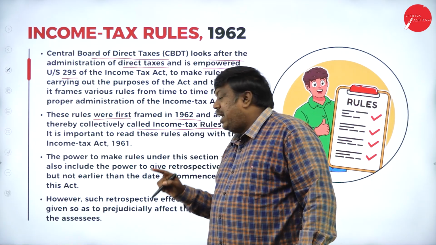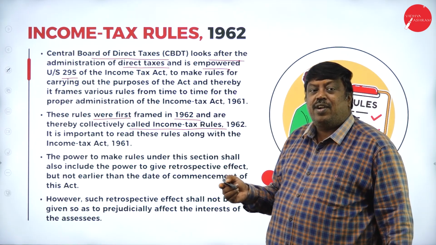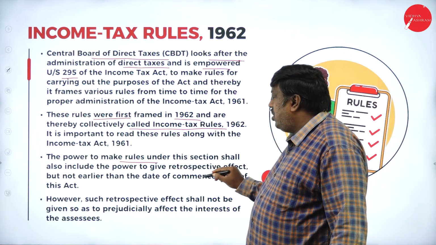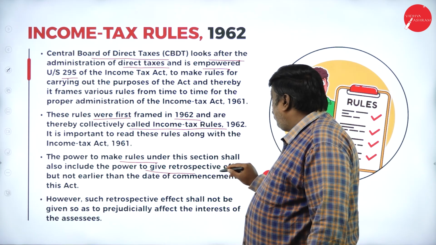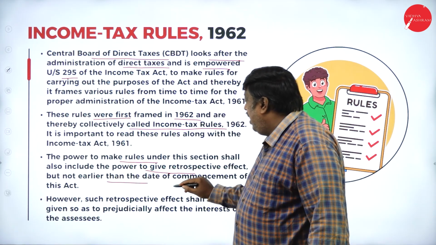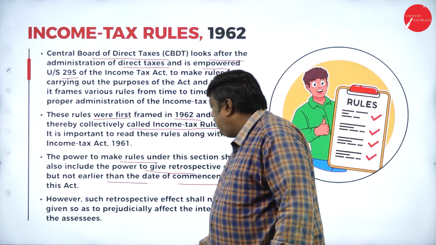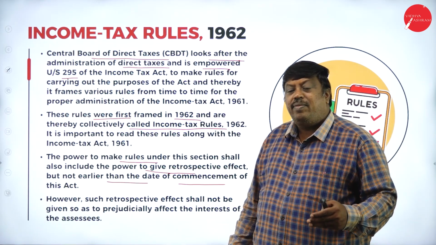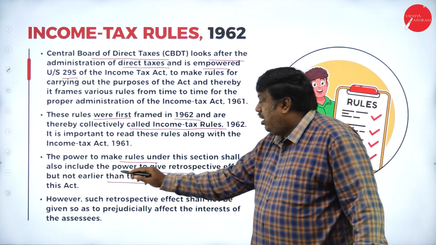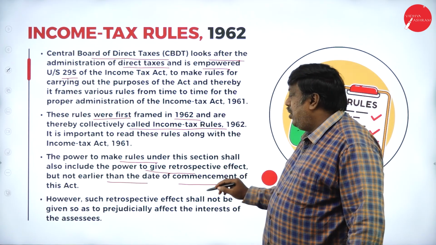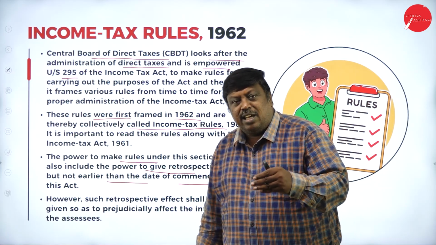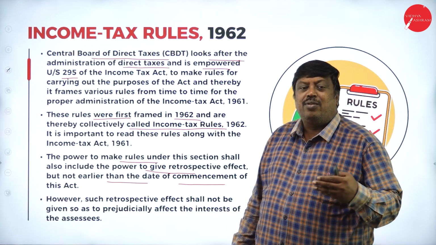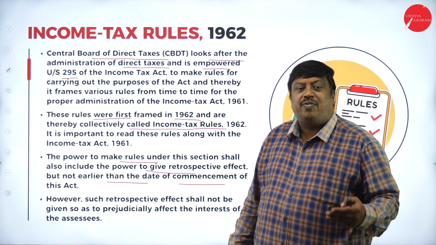The rules were framed in 1962 and came into existence from 1st April 1962. The power to make the rules under this section shall include the power to give retrospective effect, but not earlier than the date of commencement of this Act. They're saying that when the power was given to frame all the rules and regulations, it could not be earlier than the date of commencement of this Act. Means before that, in the year 1960 or 1959, they had not been given any power to frame these things.